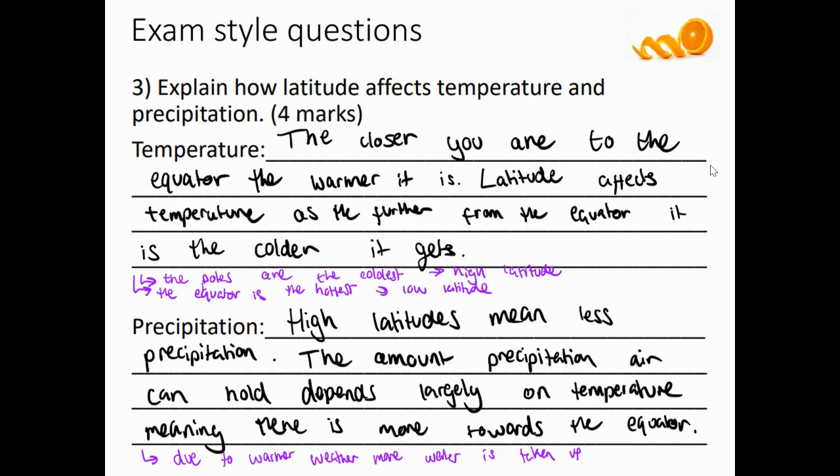Precipitation then. High latitudes means less precipitation. The amount of precipitation air can hold largely depends on temperatures, meaning there is more towards the equator. Due to warmer weather, more water is taken up. And I think one thing that would be great to add here, at the end, is "through evaporation". So you're using key terms.